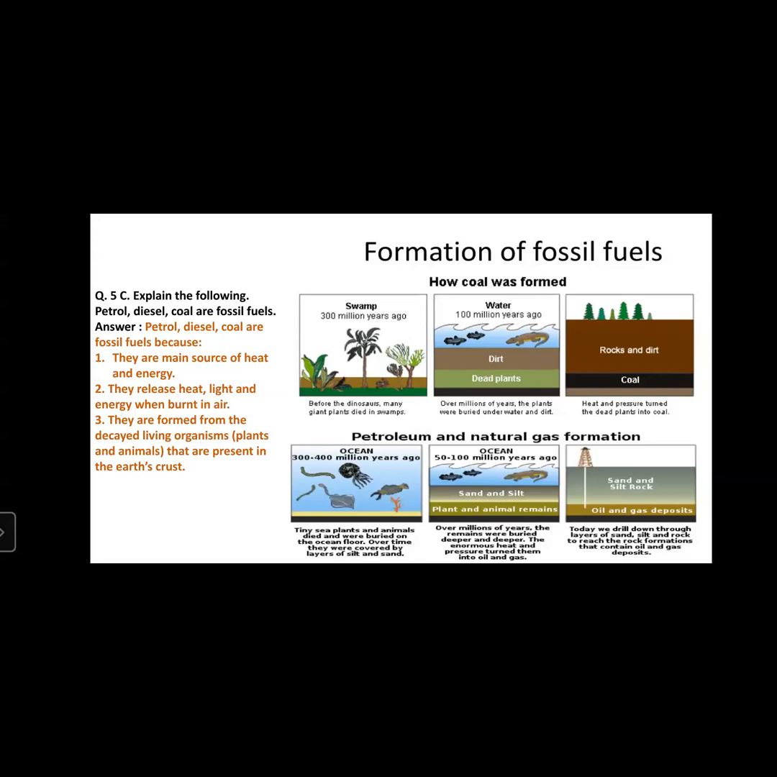We withdraw it from the earth crust by machines and use it. Today we drill down through the layers of sand, silt and rock to reach the rock formations that contain oil and gas deposits. By drilling with heavy machines, we can get to those natural resources, the fossil fuels, and take them out and use them in our daily life.